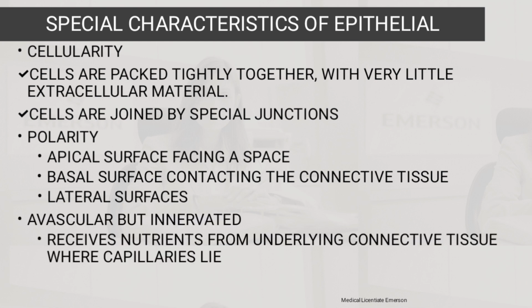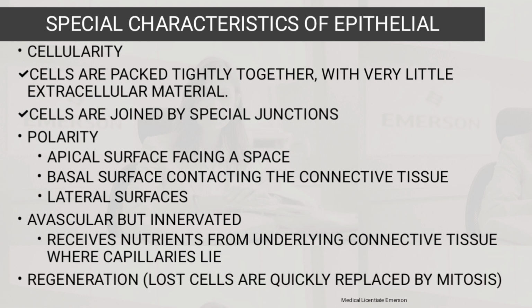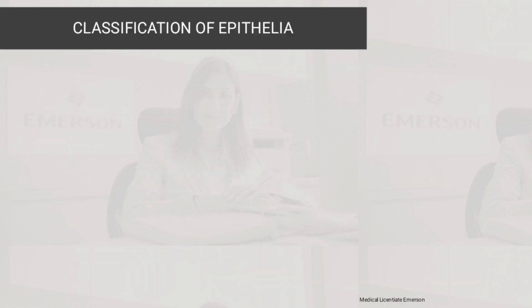Then they are avascular but innervated. So they don't have any blood supply, but they have innervation. They receive nutrients from the underlying connective tissue where capillaries lie. Then in terms of regeneration, lost cells are quickly replaced by mitosis.